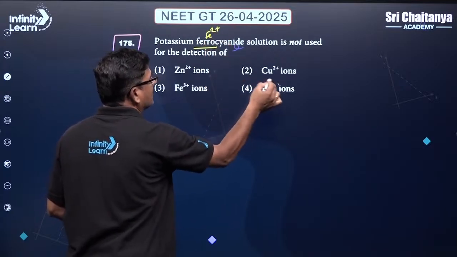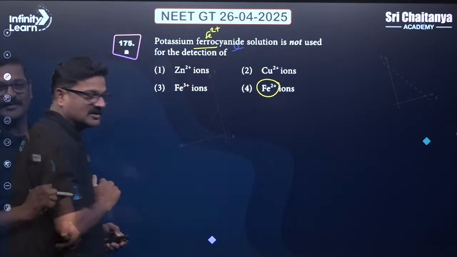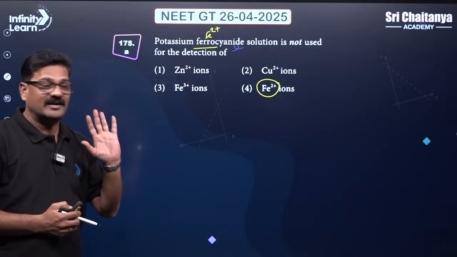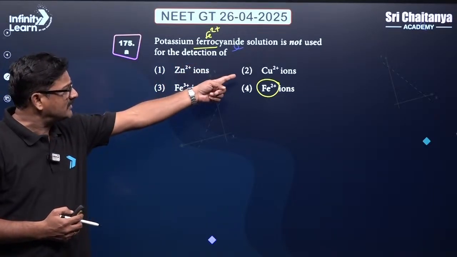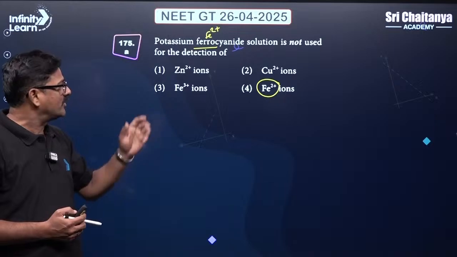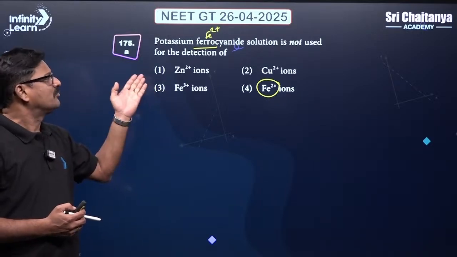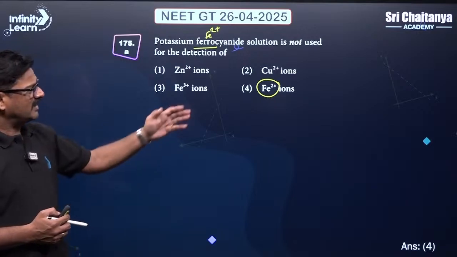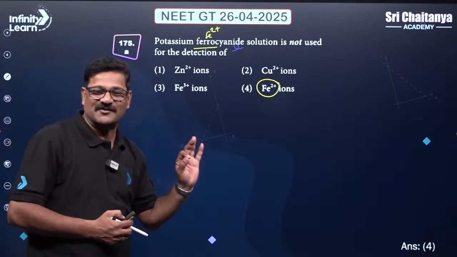Then how do you detect Fe2+ ion? How is it possible? Logically, if you don't know how these are going to react, of course, it is going to give the chocolate color. It is going to give us potassium ferrocyanide, Prussian blue, you are going to get it. You are going to get a zinc complex. So, I am getting the answer 4 for this question.